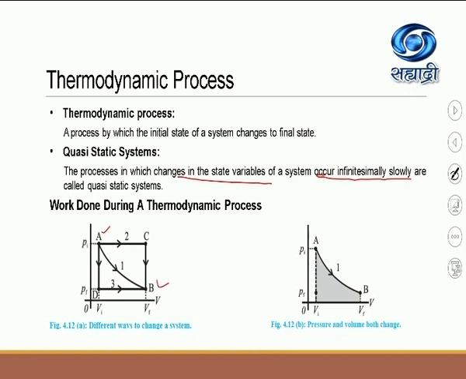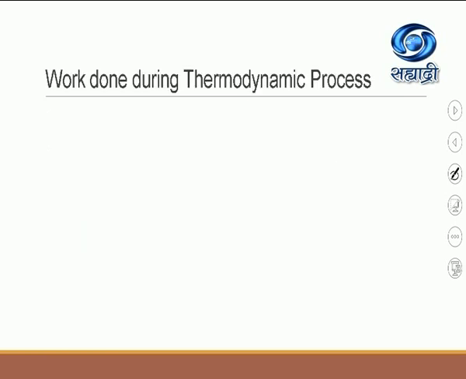The shaded area tells you the work done in this process. Can you tell me, is it a process of expansion? Yes, because VF, the final volume, is greater than VI. So the gas is going to expand. This is path 1, the process of expansion of a gas when the system has changed from state A to state B.